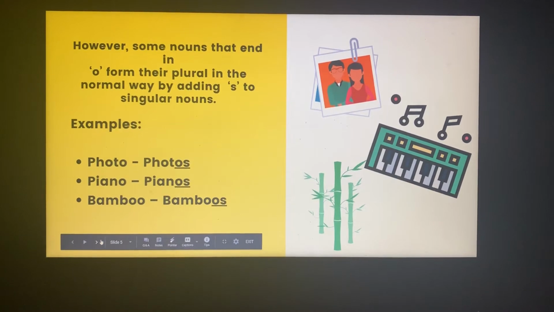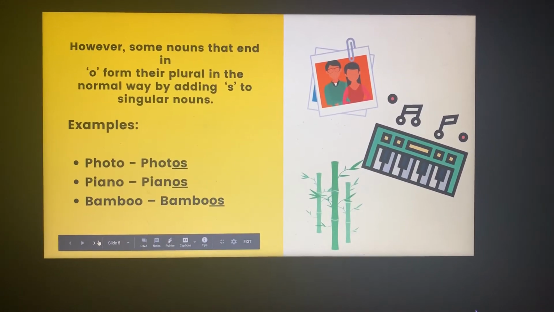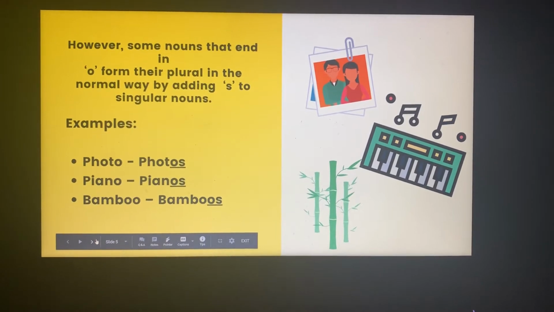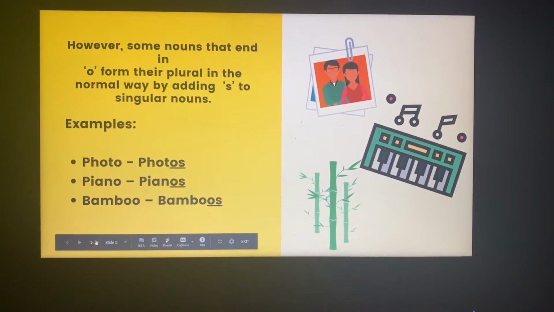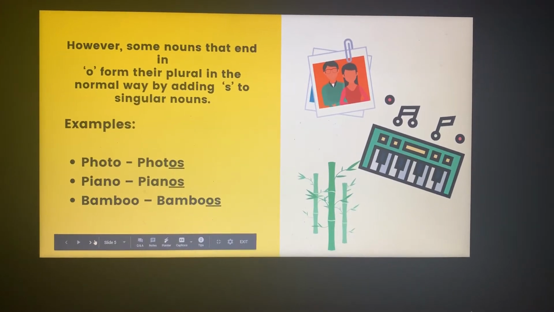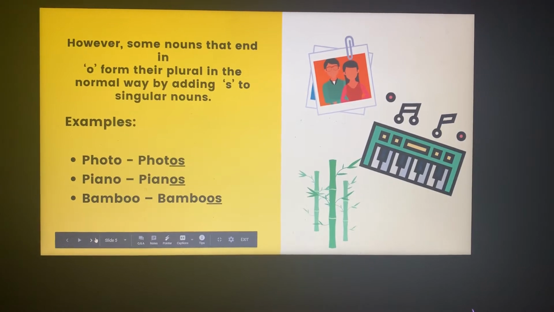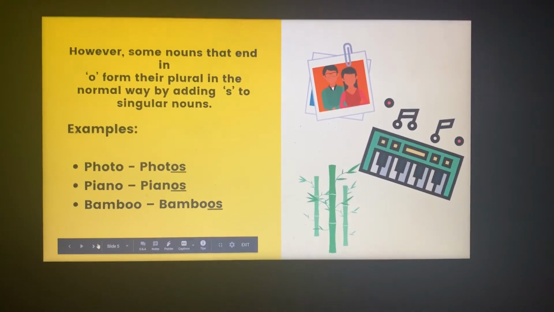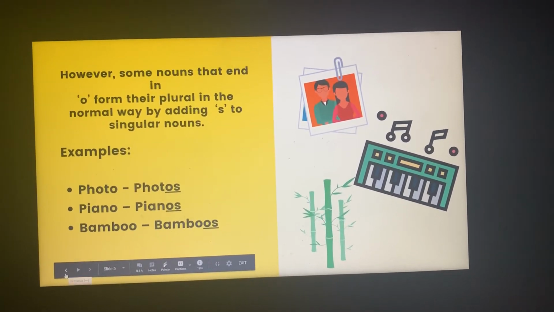Look at these examples: photo, piano, bamboo. All these words are also ending with the last letter O, but when I am making their plural form, I am simply adding an S here. So photo, photos, piano, pianos, bamboo, bamboos. So we have not added ES but simply an S.